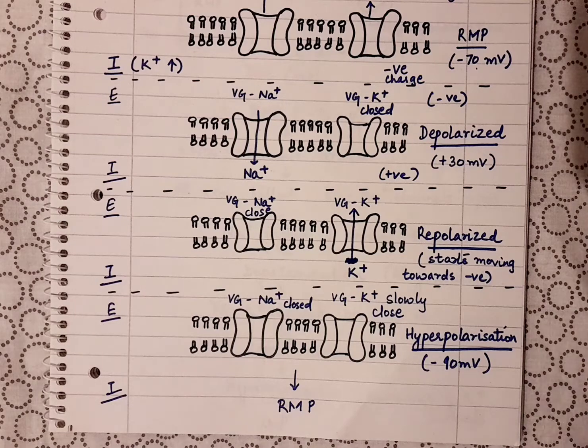During hyperpolarization the voltage reaches around minus 90 millivolts, so it becomes more negative than the resting membrane potential, because of the slow closing of the voltage gated potassium channels, okay. Once the voltage gated potassium channels completely close, the resting state is then again maintained, okay.